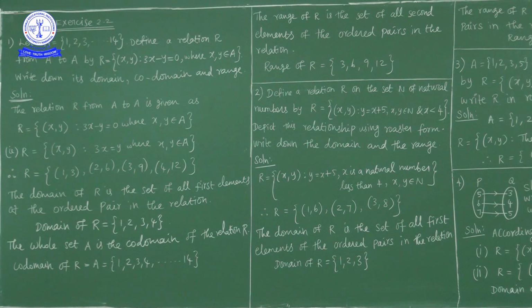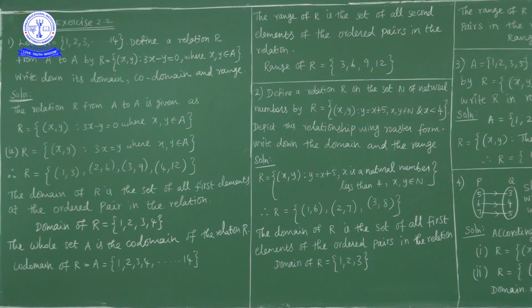Okay. Next, codomain. Codomain is the whole set A. The whole set A is the codomain of the relation. Codomain of R is A equal to 1 2 3 4 up to 14. Okay. Now range